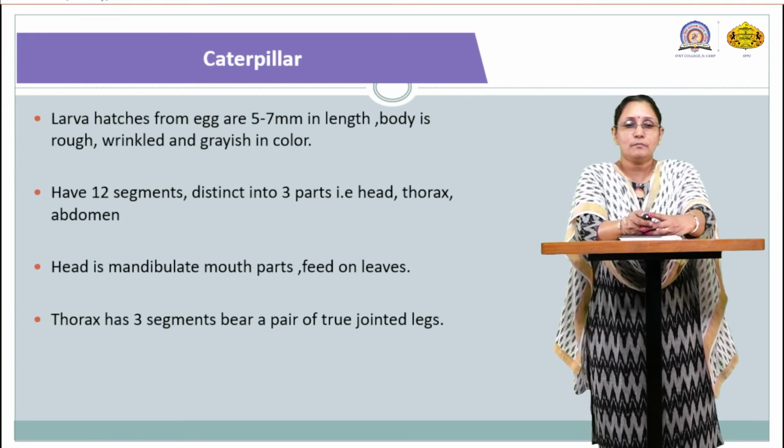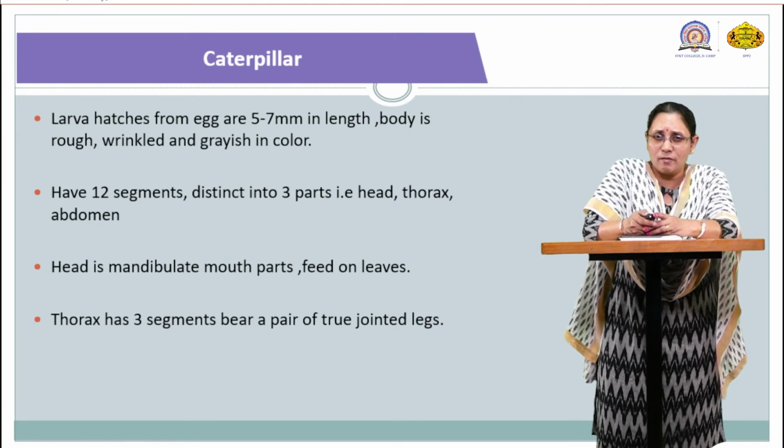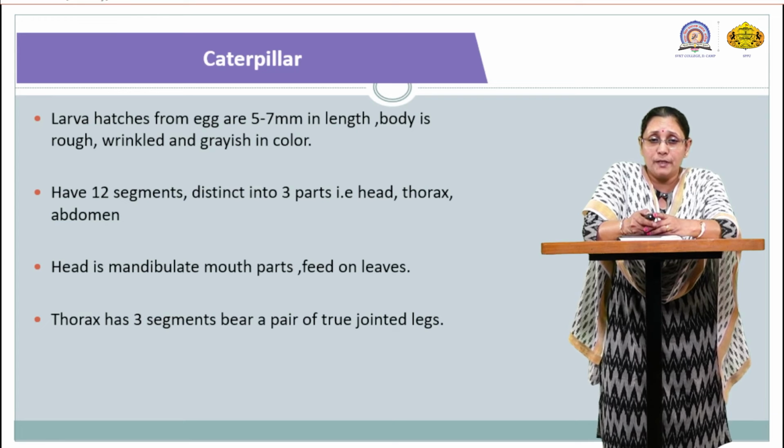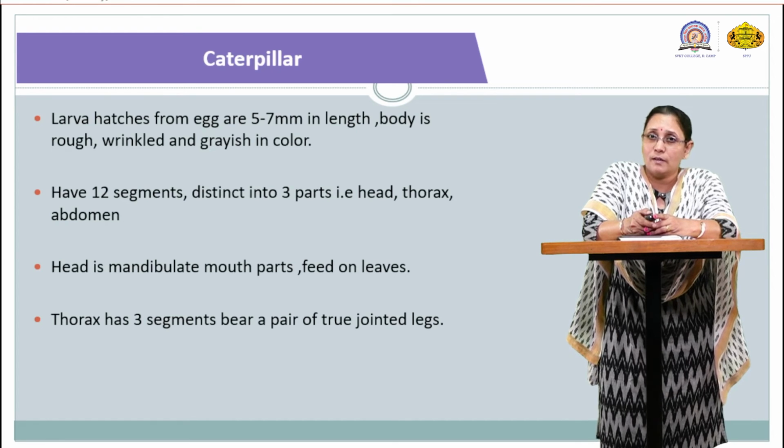So here, especially the mature larva is explained. It shows the 12 segments, as the body is segmented. There are 3 distinct parts we saw: head, thorax and abdomen. The head has a mandibulate type of mouth parts, and it feeds on particular leaves. As we saw, various types of leaves are necessary as food material for this particular silkworm.